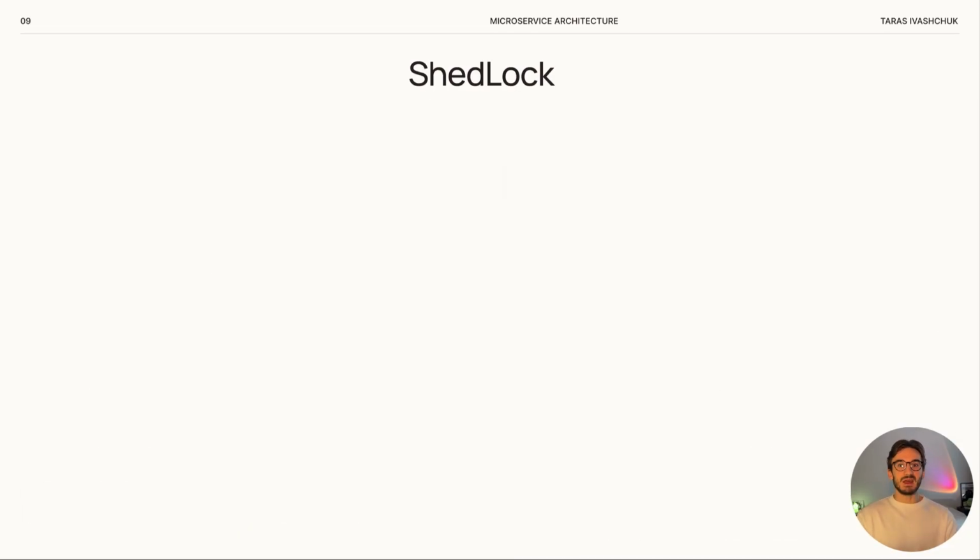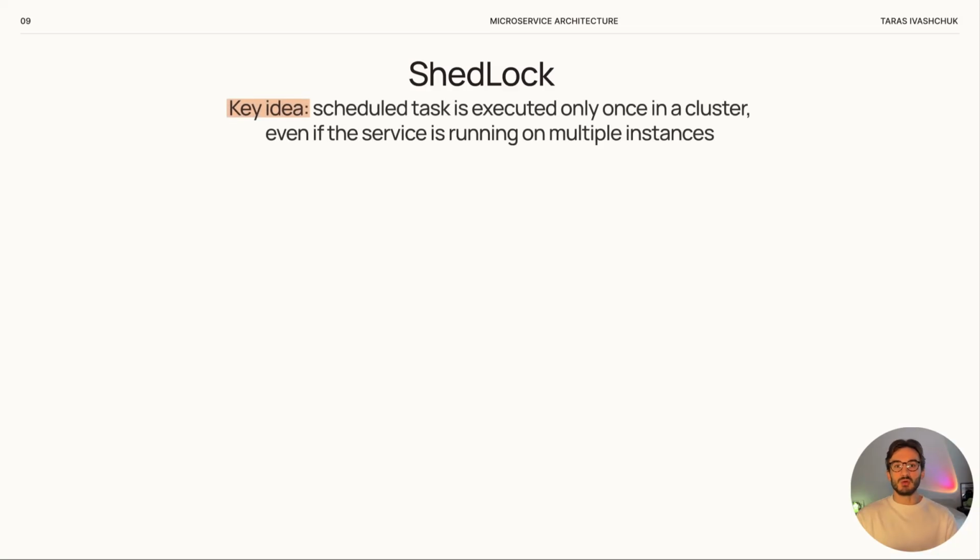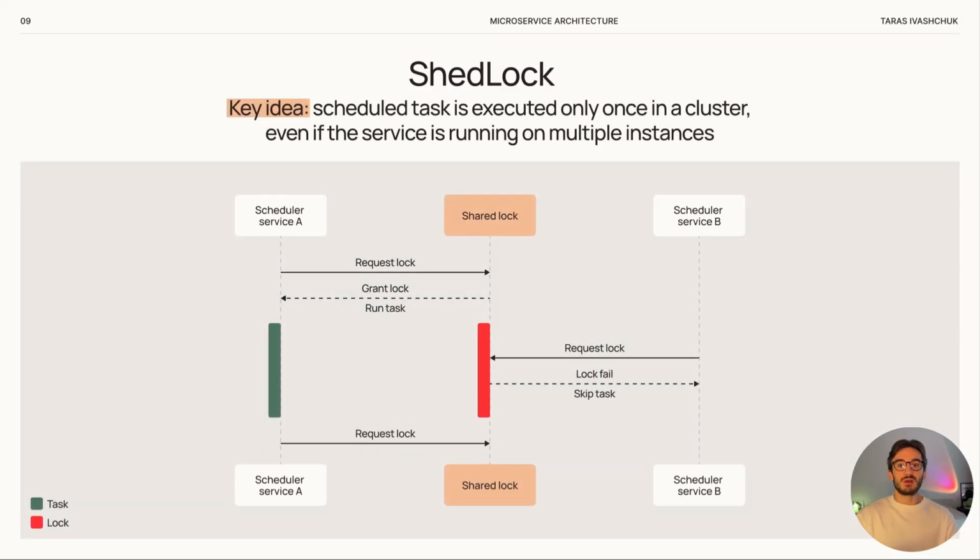Actually, the main idea is to provide one distributed lock. One instance gets the right to run the task, while others wait or just skip the execution. In this way, we avoid duplication and get a controlled and safe scheduler run in a distributed environment.